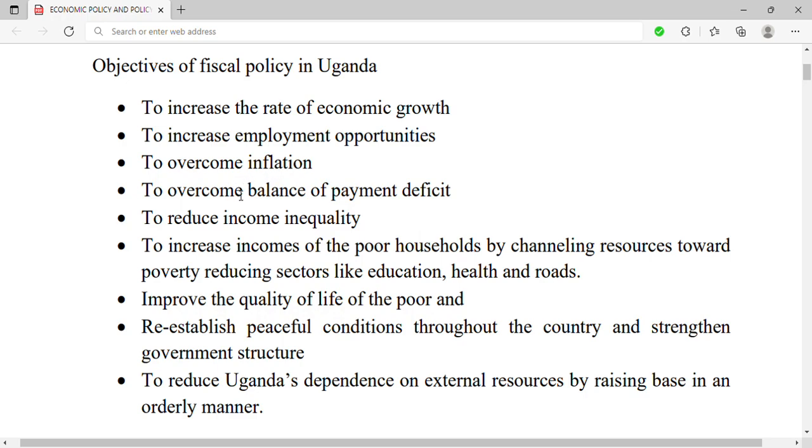Then to overcome balance of payment deficit. If they spend on development of infrastructure, it will encourage production of goods and services, and the excess will be exported. Or if they reduce the taxes on exports, it will help to increase the goods and services exported, which in turn will help to overcome the balance of payment deficit.